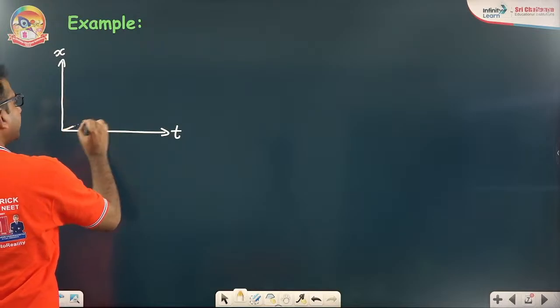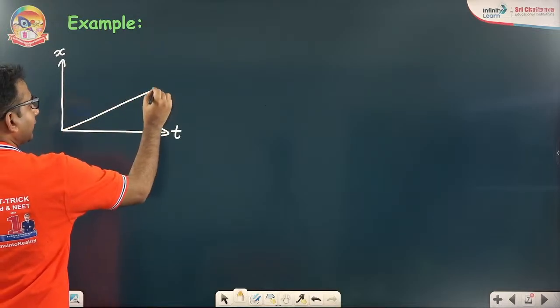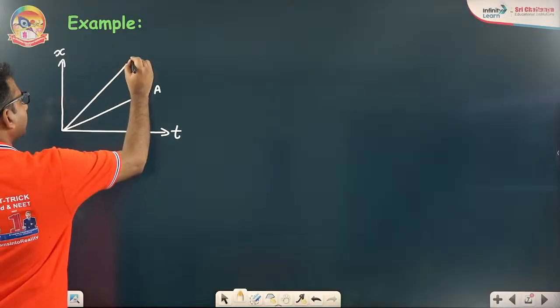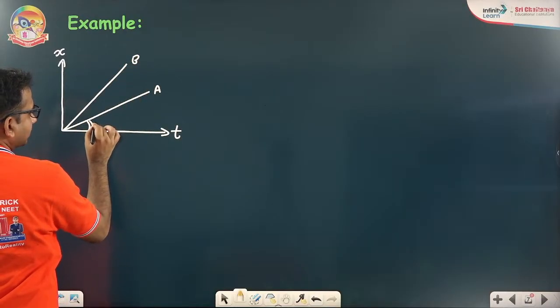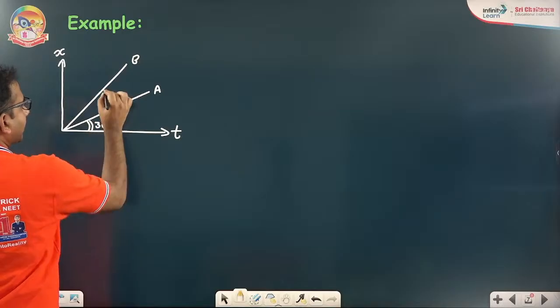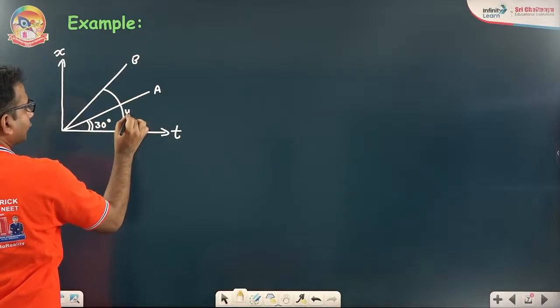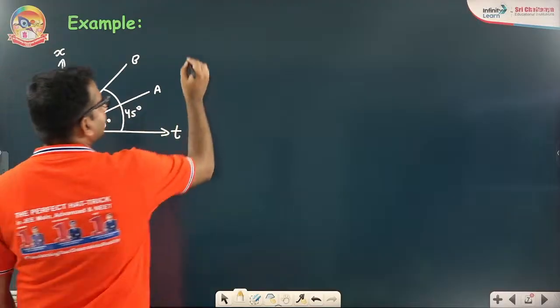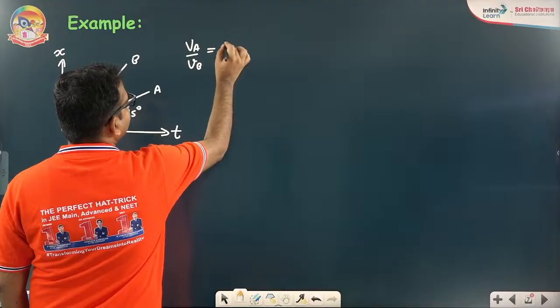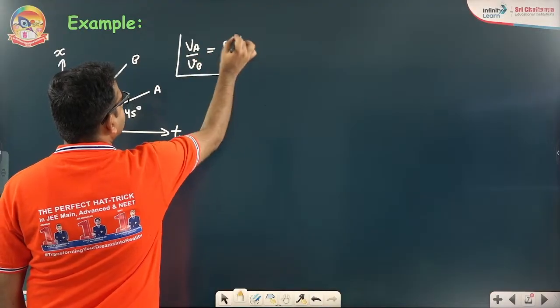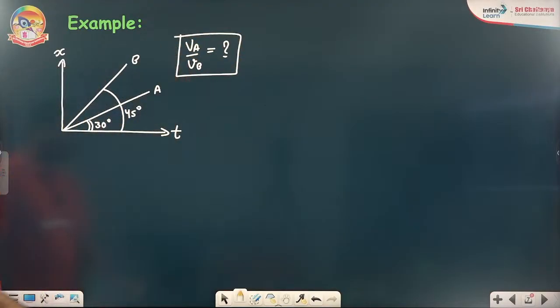And there are 2 bodies given to us, body A and body B, and they are making certain angles here. This angle is 30 degrees and this angle here is 45 degrees, and they are asking you what is VA by VB. That's the question, suppose. That is the problem. So how to deal with it?